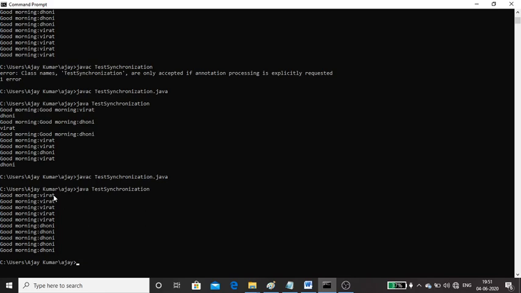So here I got regular output. If you don't use a synchronized method, then you'll get irregular output. This is the advantage of using a synchronized method. Whether it starts with Virat or Dhoni totally depends on your thread scheduler. There are two threads; it may give the chance to Virat or to Dhoni. If it gives the chance to Virat, Virat will start executing. Whenever Virat is executing, Dhoni should be in waiting state. That's it. This is the advantage of synchronization.